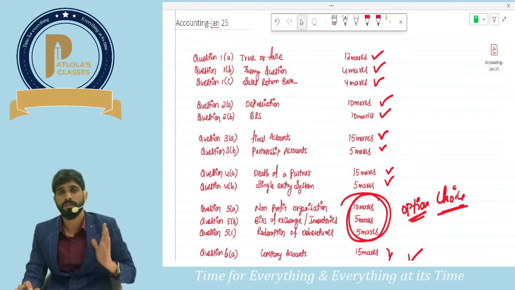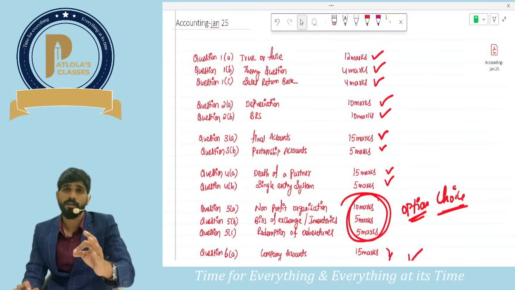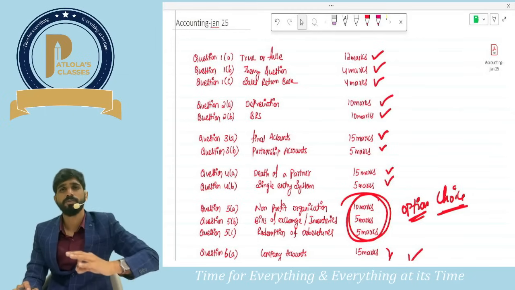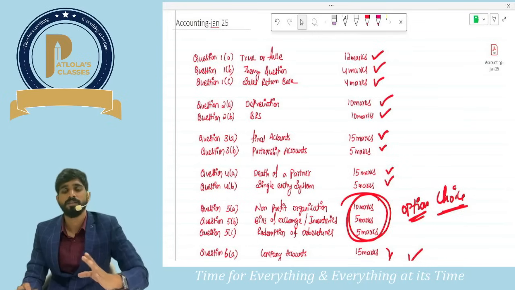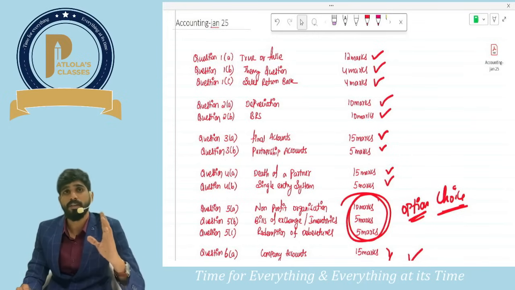Don't get demotivated. Not only for you, for everyone this paper is moderate. Even very talented students, many of my students, could not finish the paper in 3 hours. They know the answers, but they could not finish the paper because it was lengthy. So leave it, concentrate well on the law paper. All the very best for your upcoming exams. Thank you.